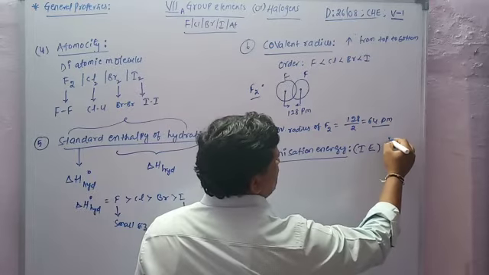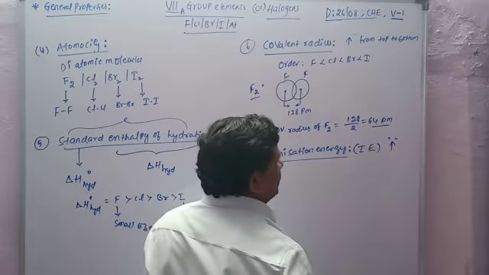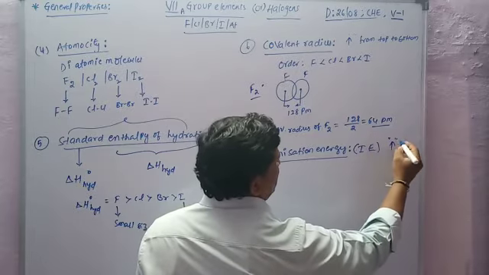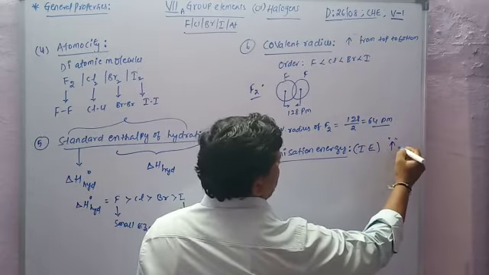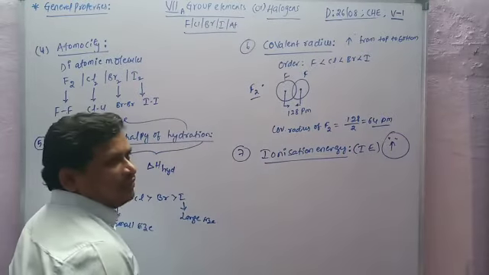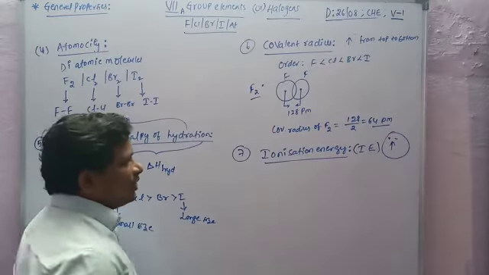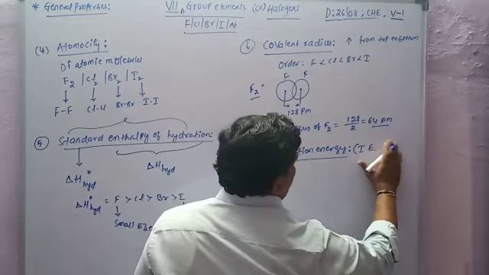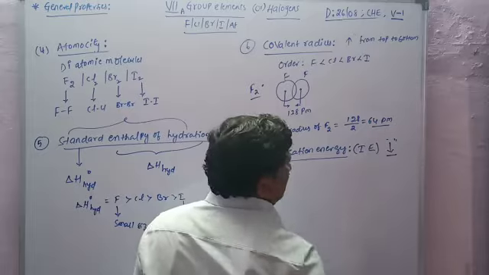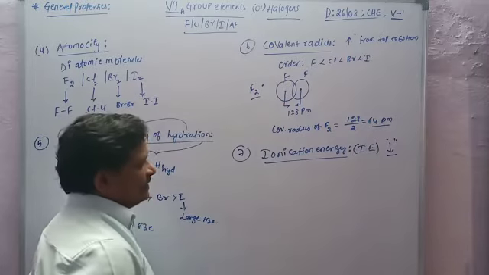Size increases. So then the ionization potential values, IP values, decrease from top to bottom, because size increases.